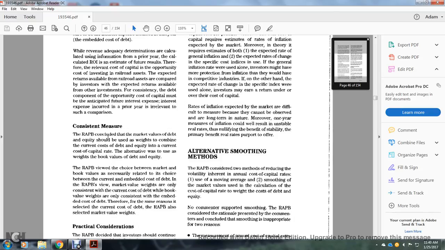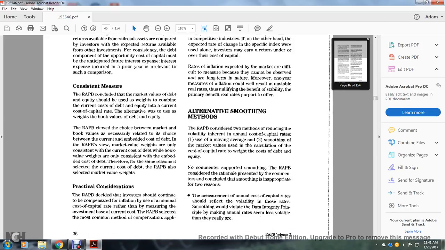As a consistent measure, the Railroad Accounting Principles Board concluded that the market values of the debt and equity should be used as weights, combined with the current cost of the debt and the current cost of capital. The alternative is to use the book values of the debt and equity as weights. The Board reviewed the choice of market versus book values as necessarily related to the choice between the current and embedded cost of the debt.